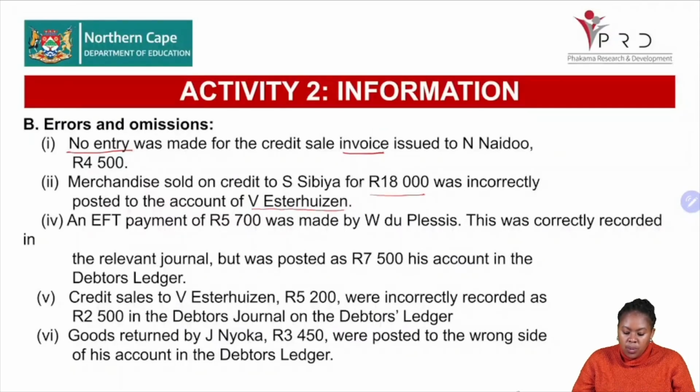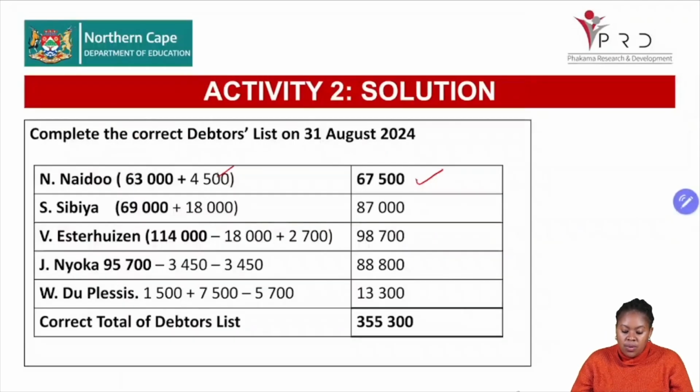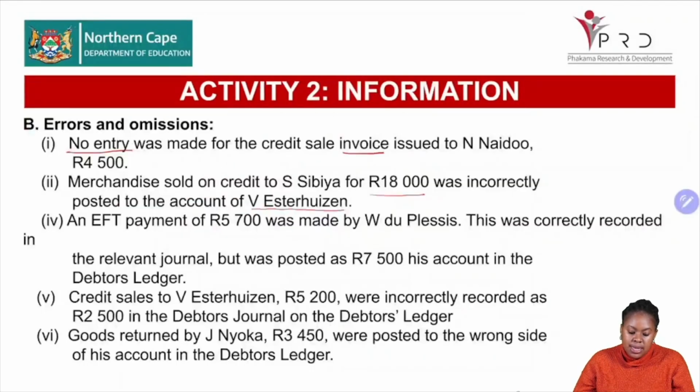All right. We sold goods on credit to Sibeya for 18,000, and it was incorrectly posted to the account of V. Esterhazen. So that means that we need to remove the 18,000 from V. Esterhazen and take it to Sibeya, right? So let us correct the error. So we subtract the 18,000, there it is, and then we add it to S. Sibeya. All right, then let's move on to the next transaction.